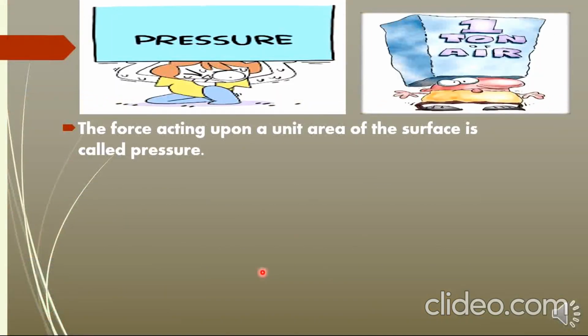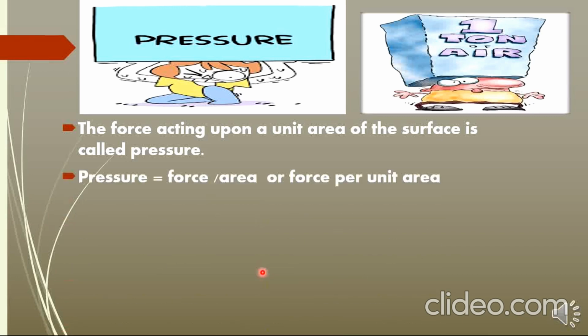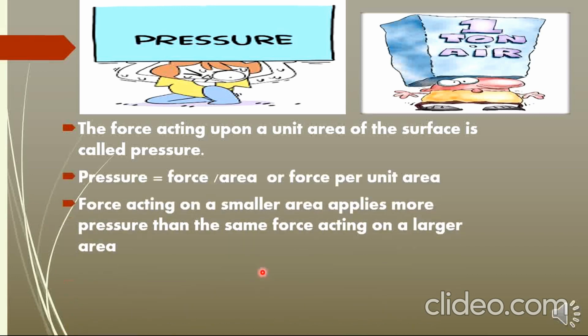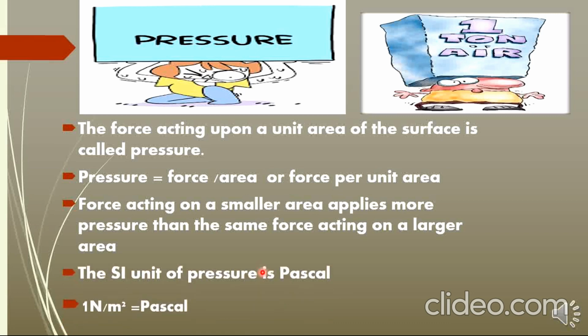What is pressure? The force acting upon a unit area of the surface is called pressure. Pressure is force by area. Force acting on a smaller area applies more pressure than the same force acting on a larger area. The SI unit of pressure is Pascal. 1 Pascal is equal to 1 Newton per square meter.